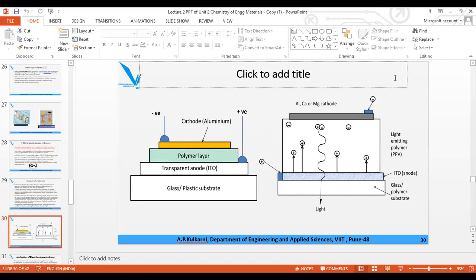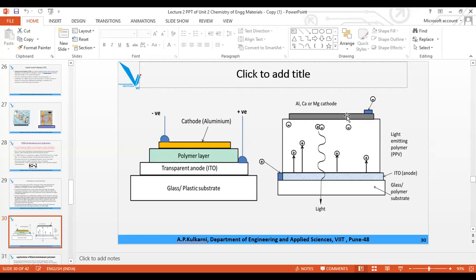And when a voltage of 2 to 10 volt is applied, the anode starts giving positive charges. It will induce positive charges in the polymer, which is an organic semiconductor with conjugation in it. When the electrons are removed, positive charges are formed. So this anode will generate the positive charges or holes. These positive charges are called holes.